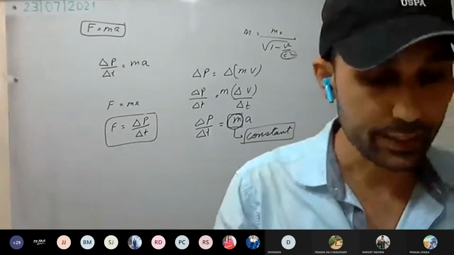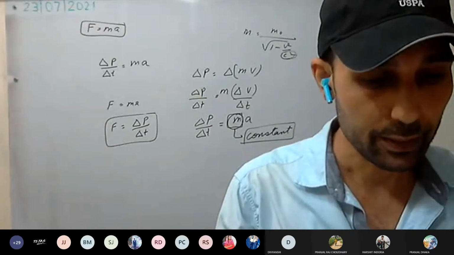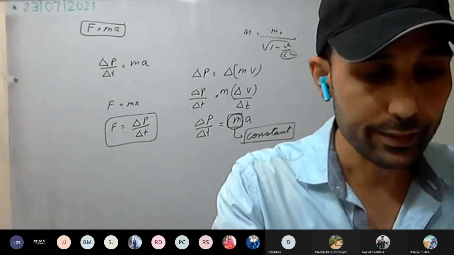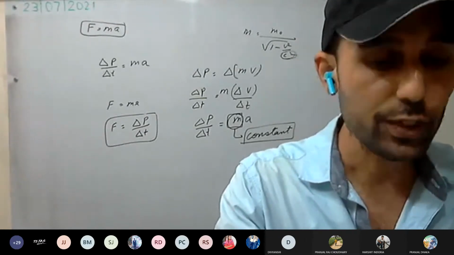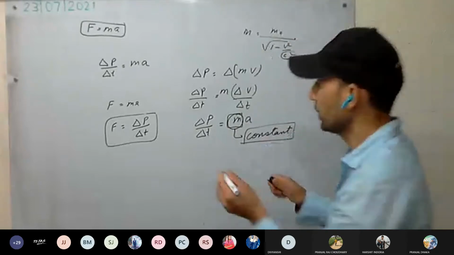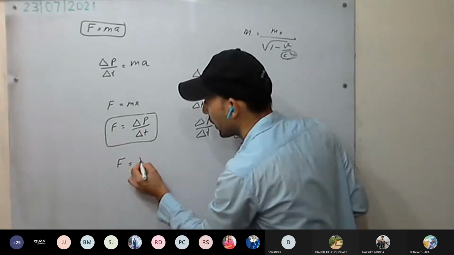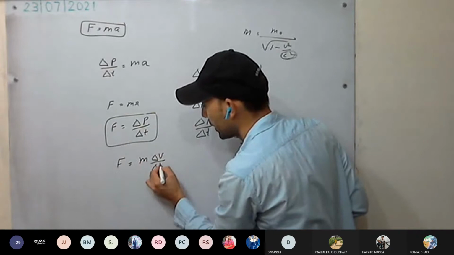Open page number 67. On top, see here, second column. Thus, for the relation F equal to m delta v upon delta t.